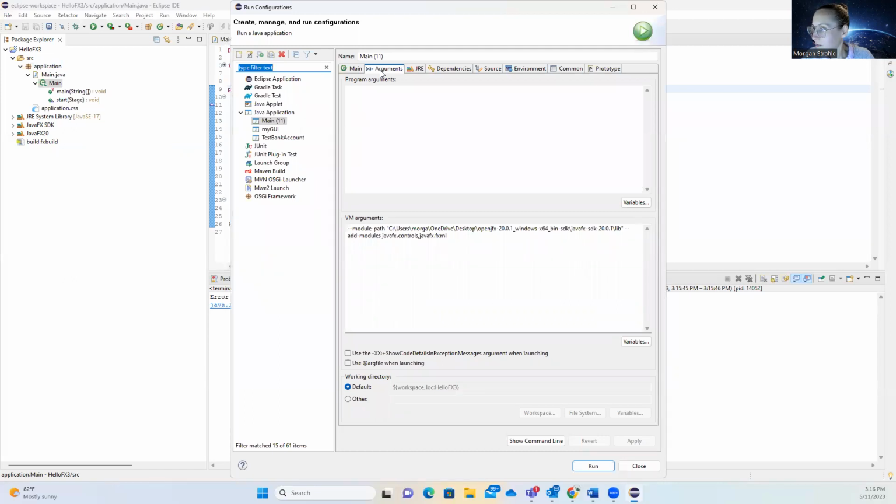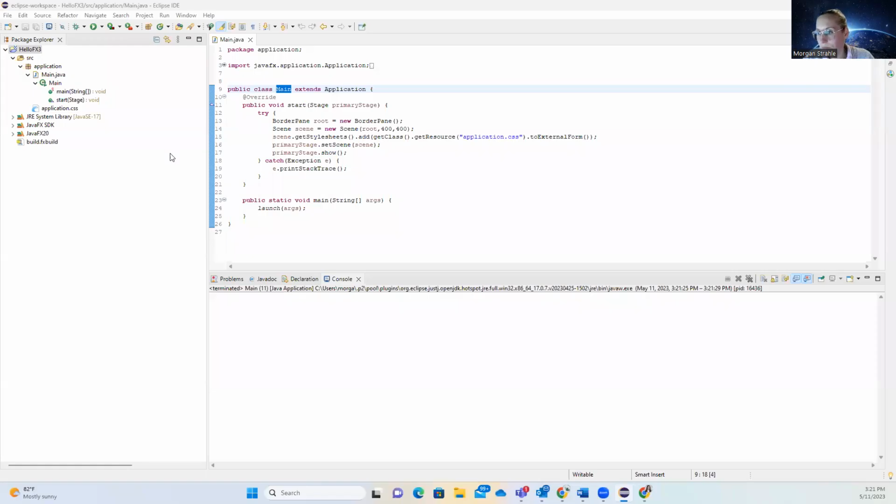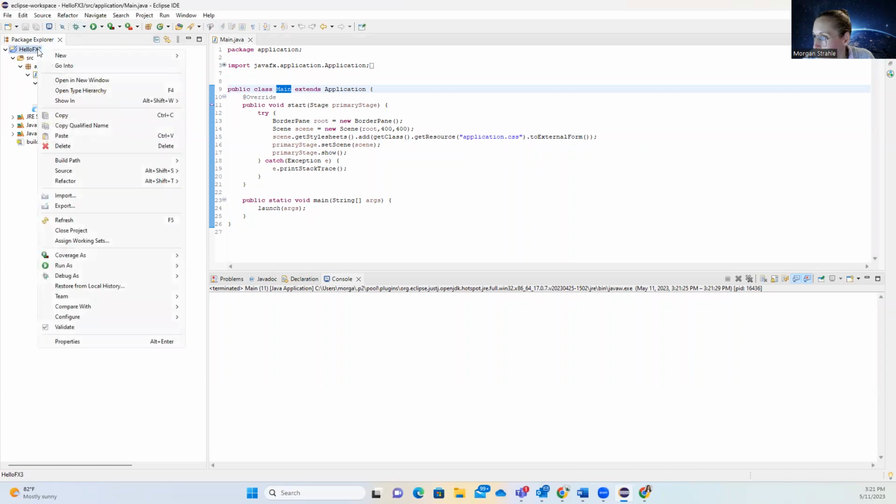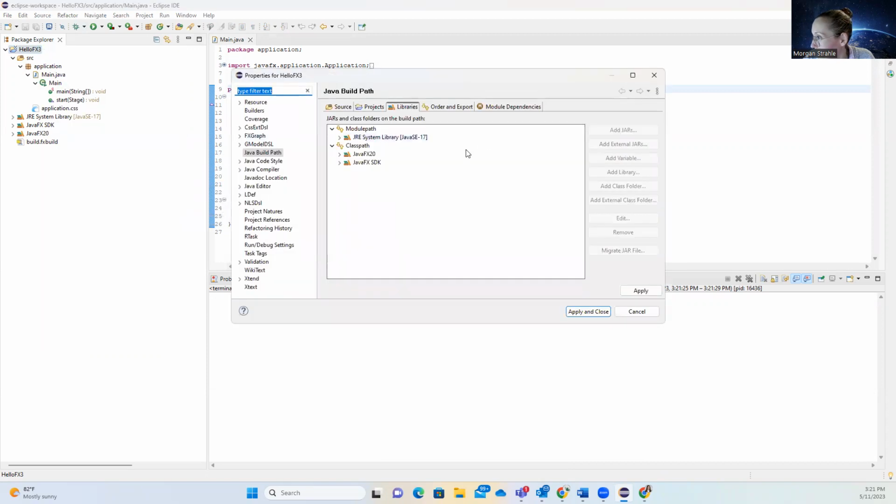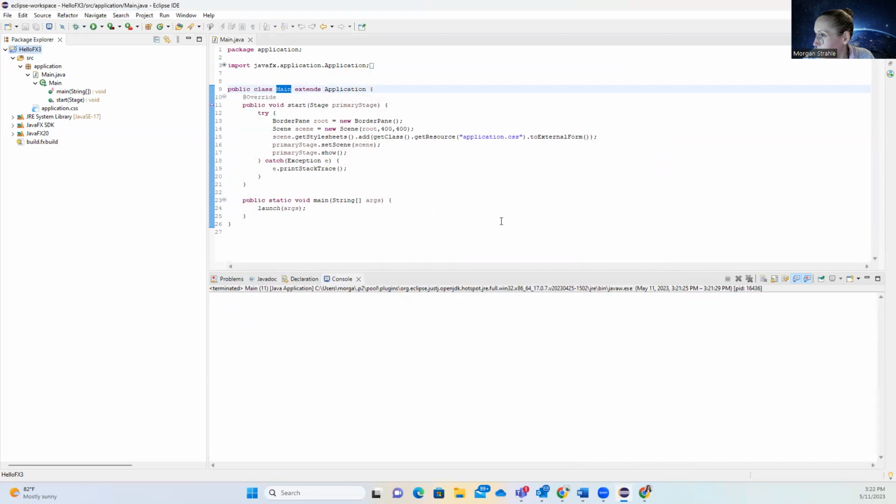And all right, we also need to have, in checking our build path, in our class path, the jar files and the FX SDK in here. All right, so now we apply that, close.